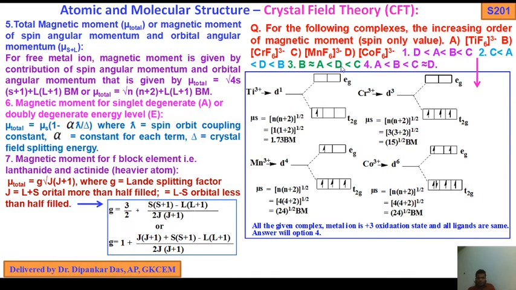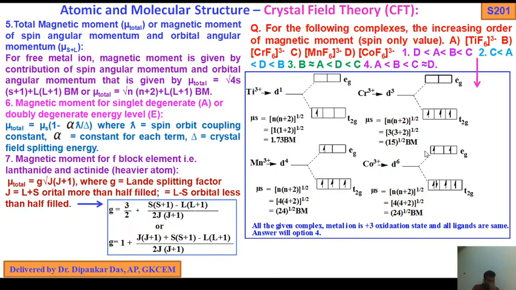Why? From left to right, splitting energy increases, size decreases, effective nuclear charge increases. So that's why here cobalt has a little bit higher value than C, manganese.